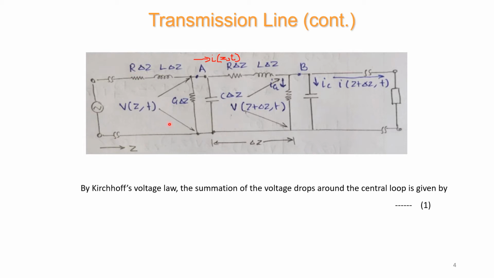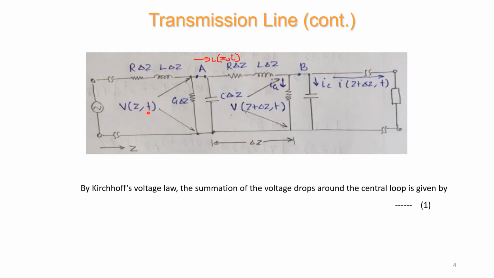So this is the general diagram for the transmission line. So here we have denoted series elements as R and L and parallel elements as G and C. The power dissipation and magnetic field are taken into account by using resistance and inductance, and the losses through the conductor are considered using G and C. So this is how the general diagram looks.